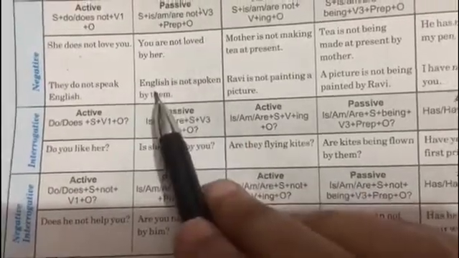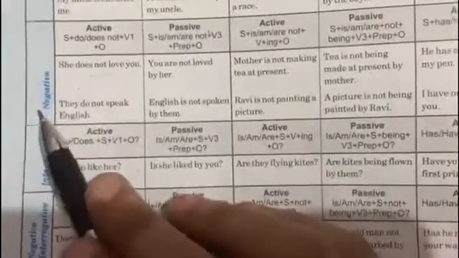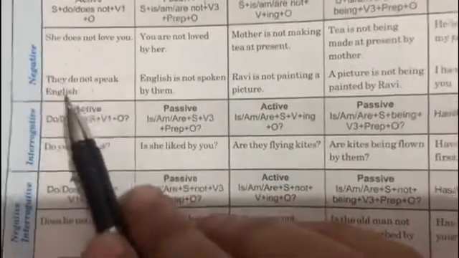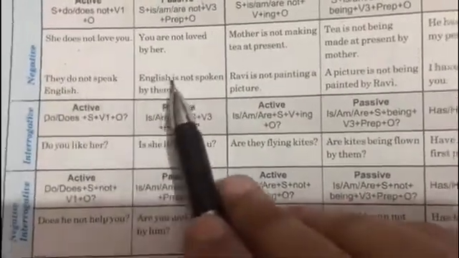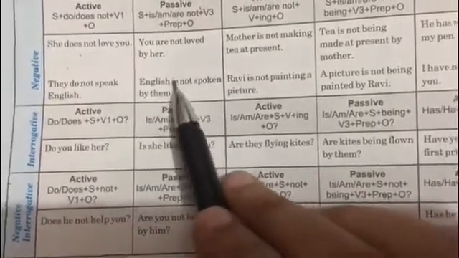इसमें what you will add extra is not, क्योंकि it is a negative sentence, right? So they do not speak English. English is not spoken by him. यहाँ पे English subject हो गया. is आपने use कर लिया.